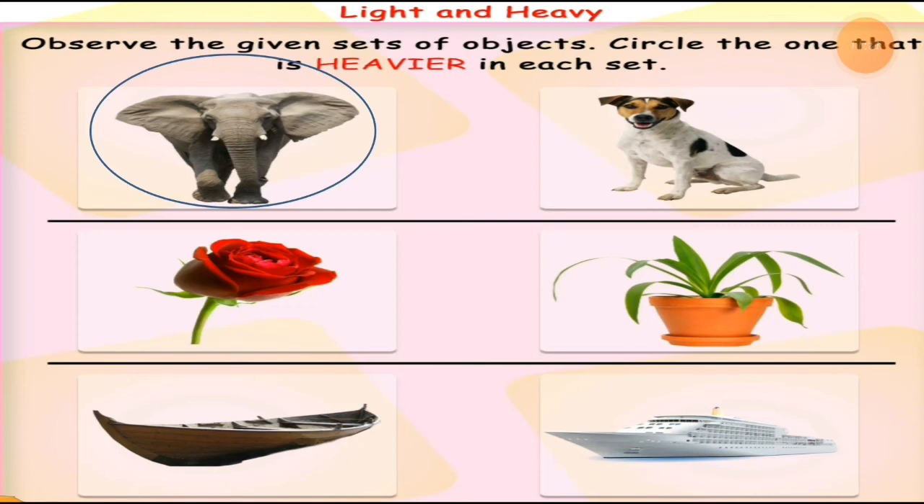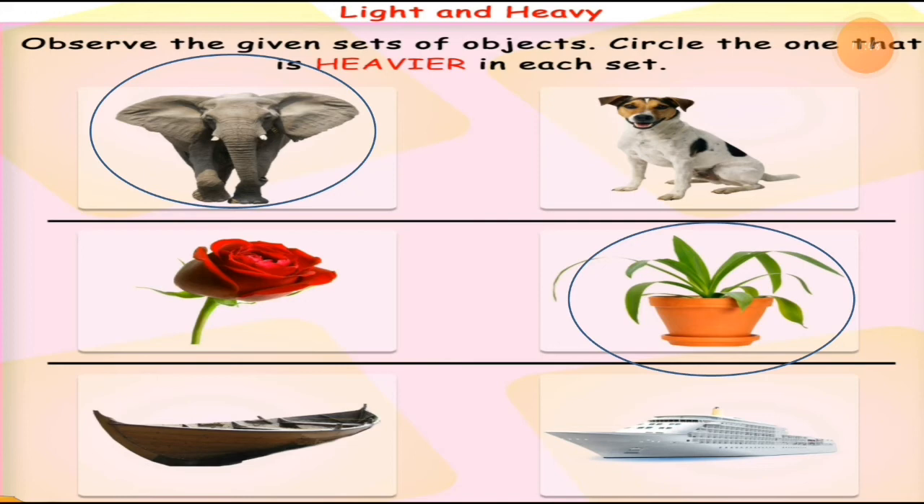Then the next one is a rose. Here is the rose and here is the full plant with the pot. So there is no option for thinking. This one is the heavier thing, right, students? This way you have to compare two things with each other by weight, whose weight is more and whose weight is less.